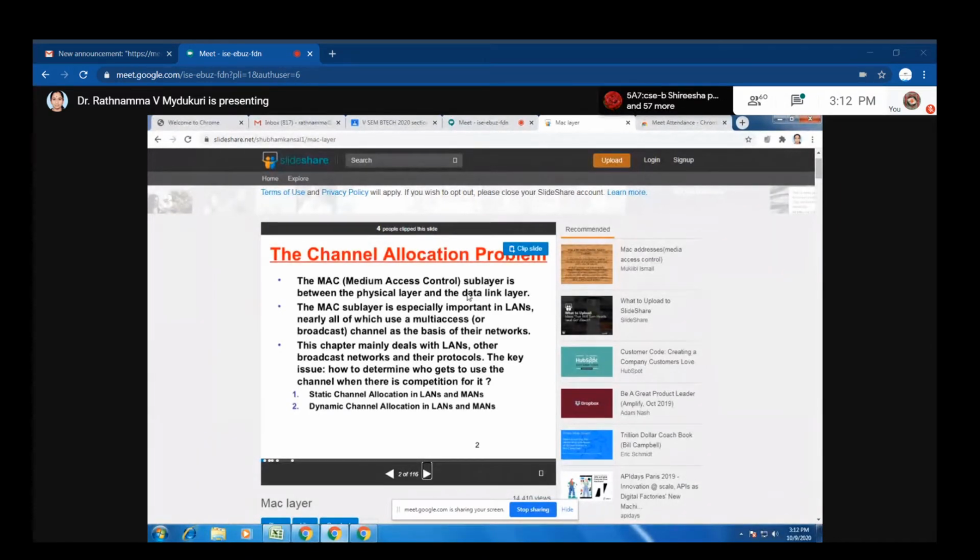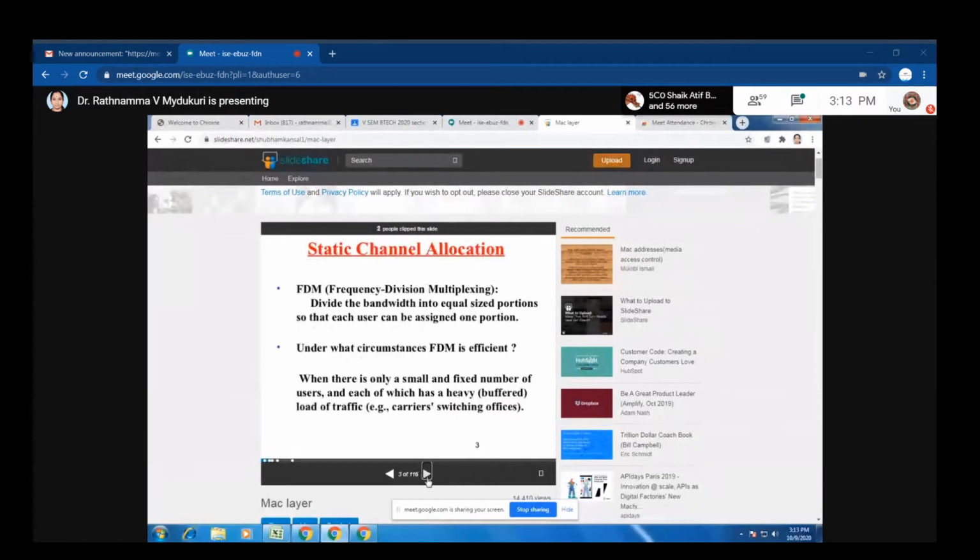But suppose an n plus one user enters the network, at that time we are unable to provide bandwidth for the extra person because it is a static one. Once you have fixed it, you cannot change it further. Now suppose n users are there, but not all n users are using the bandwidth, then the bandwidth which is going to be wasted cannot be reused by another person. That is a drawback present in static channel allocation. This is actually the static channel problem.